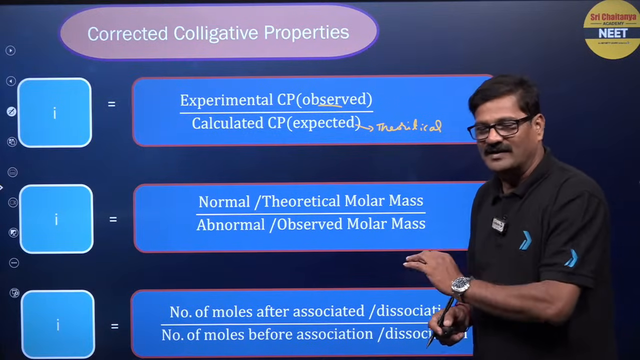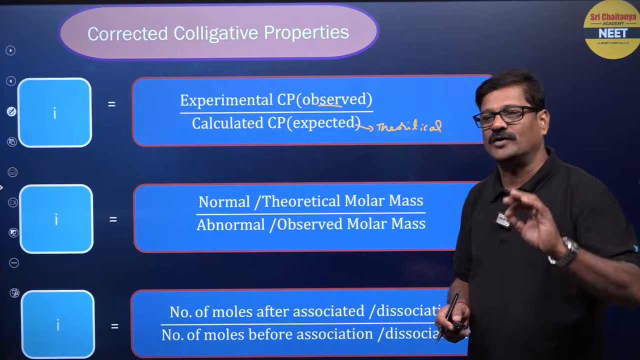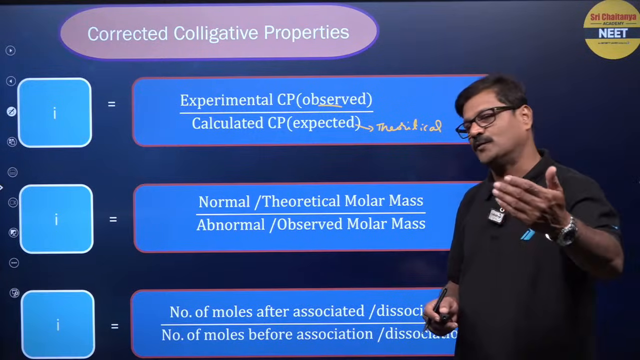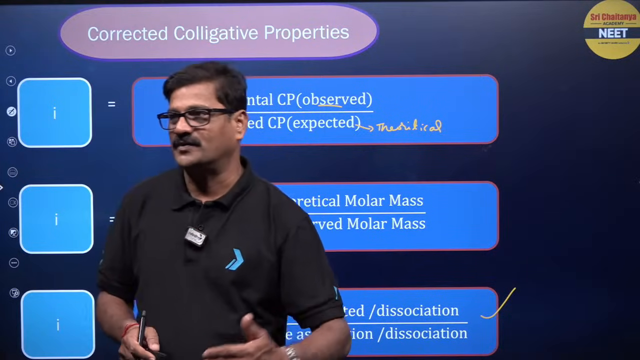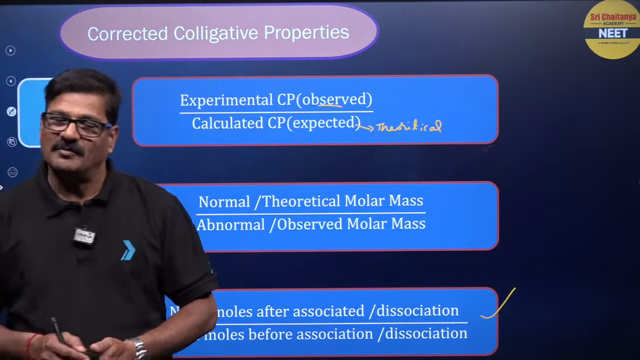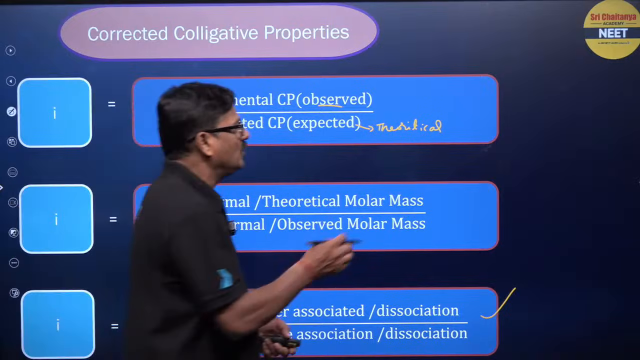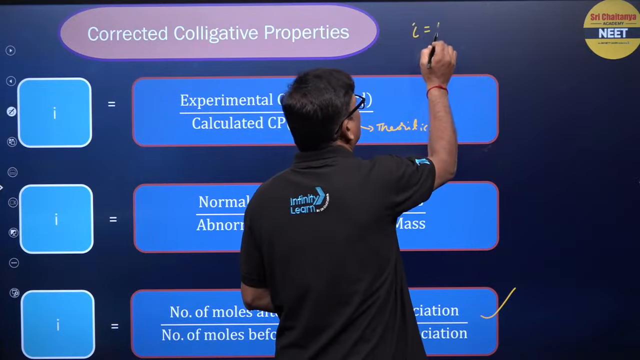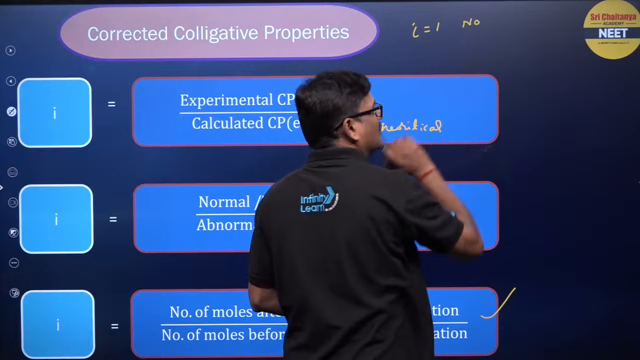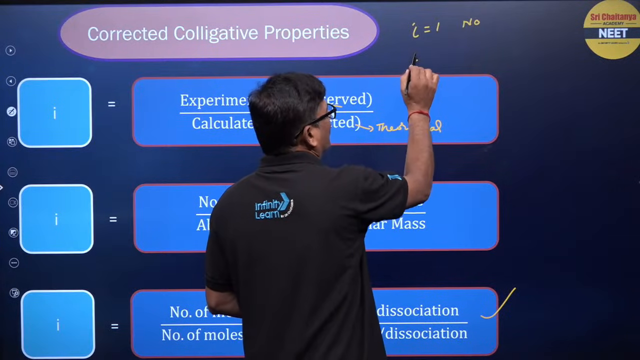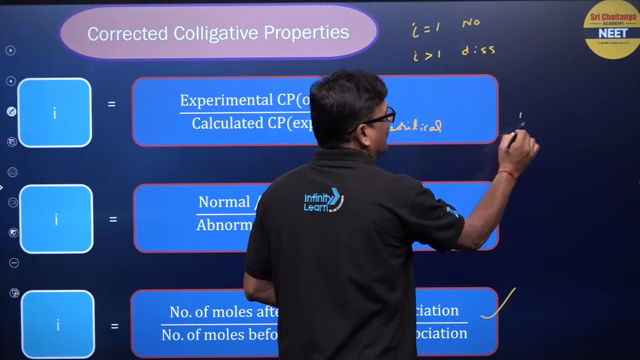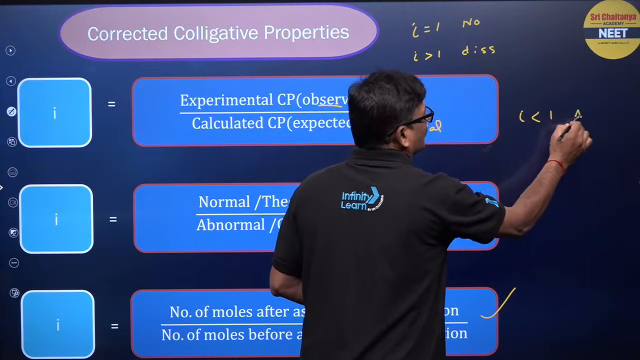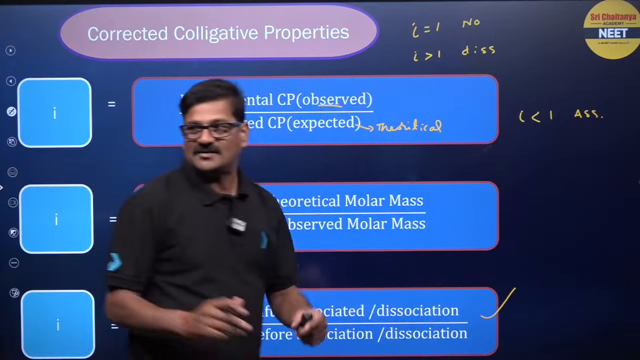So i value is equal to the Van 't Hoff factor, which is equal to the number of particles after association or dissociation upon the number of particles before association or dissociation. Children, here if i value is equal to 1, there is no association or dissociation. If i value is greater than 1, you can say it is dissociation. If i value is less than 1, association. You can say that, right? Clear?